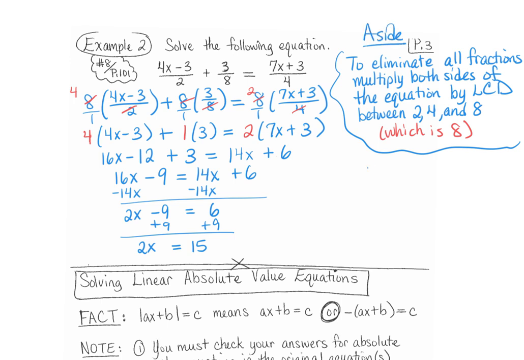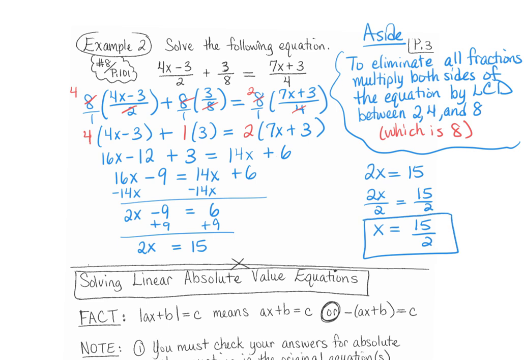So now we have 2x equals 15. Then we're going to divide both sides by 2. So we get x is equal to 15 over 2. That's our final answer. Okay?